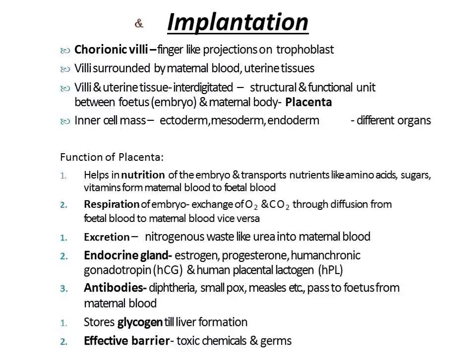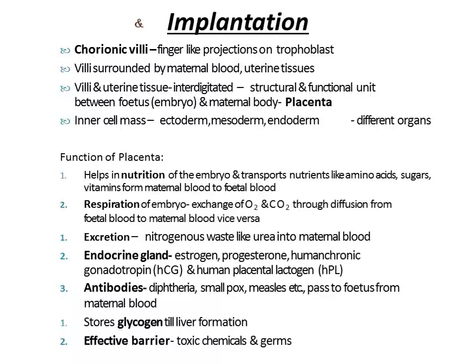Now there are many functions of the placenta. The most important function of the placenta is that it provides nutrition to the developing embryo and helps in transportation of gases and substances also. It even helps in removal of nitrogenous waste, and in respiratory gas exchange. This placenta is also endocrine.